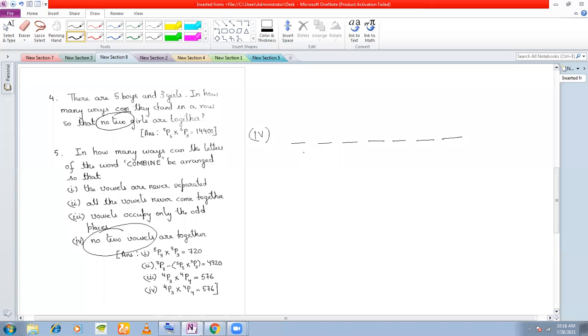So if I can place a consonant between two vowels, then no two vowels will be together, right? So how can I arrange them? Let us first arrange the consonants. What are the consonants here?